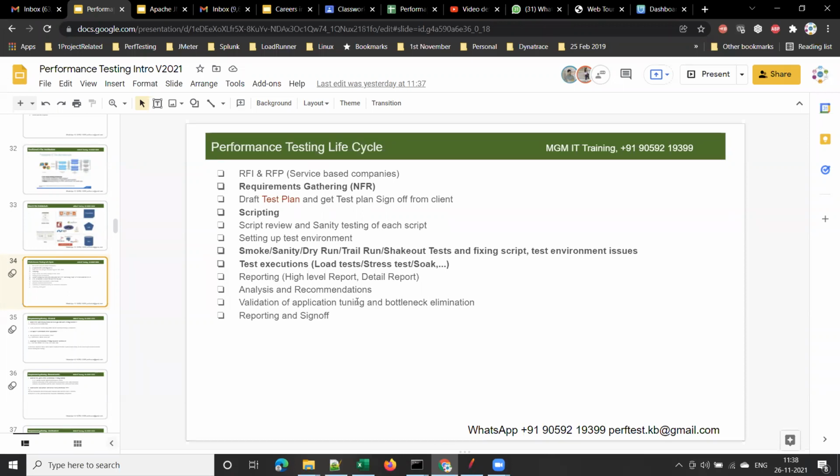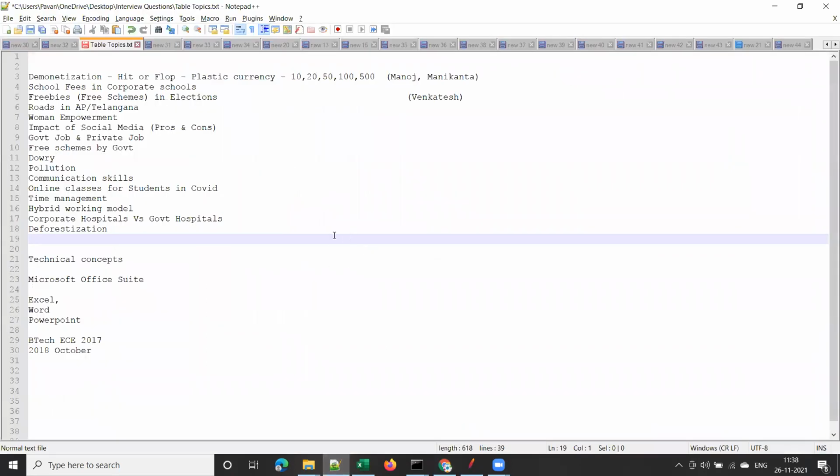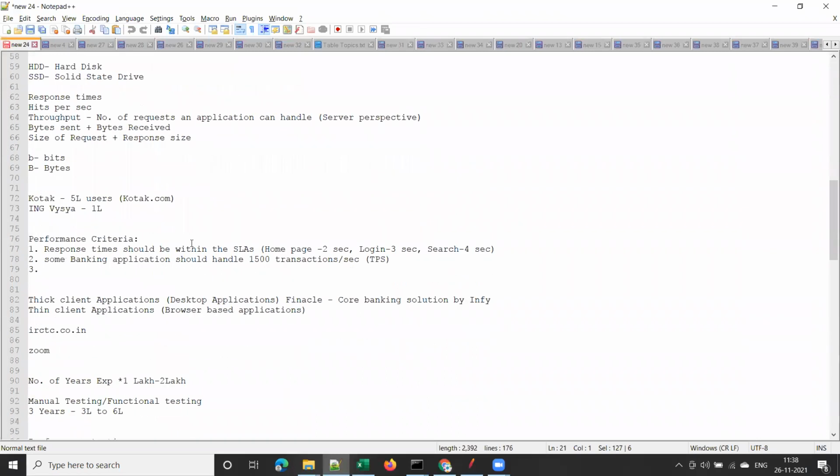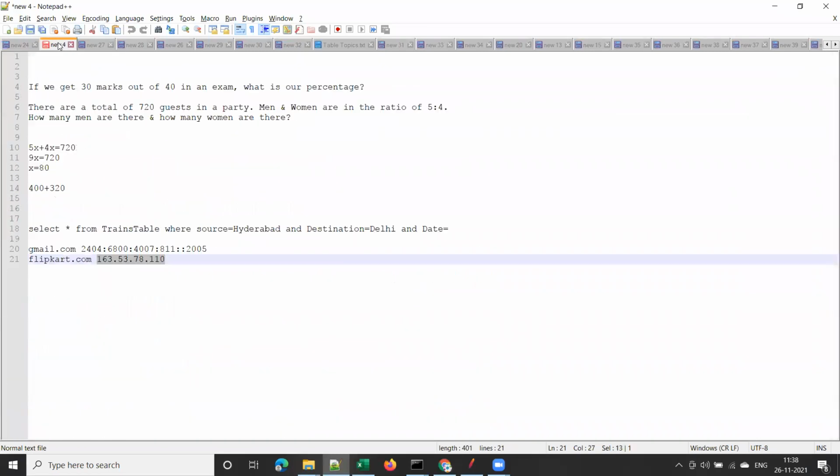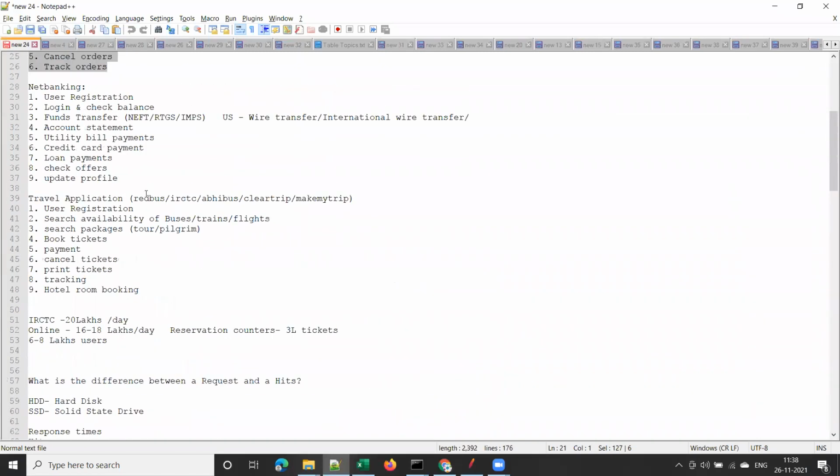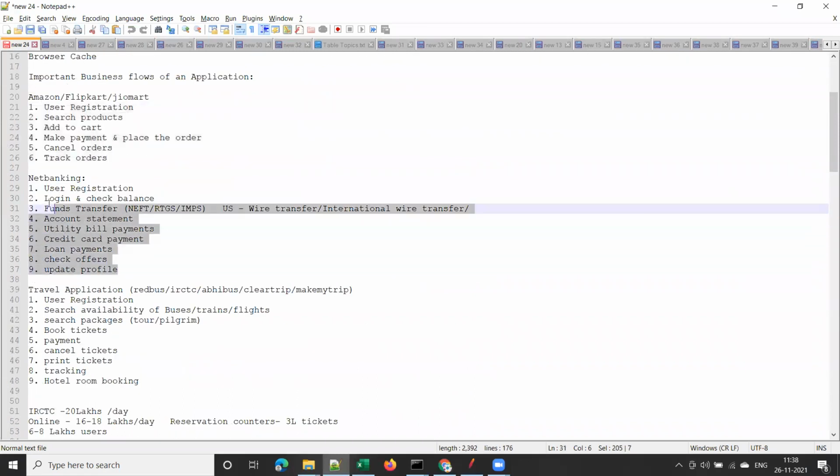We also discussed the critical business flows of an application, such as a net banking application or a travel application. I hope everyone remembers that. I discussed this in every demo session.